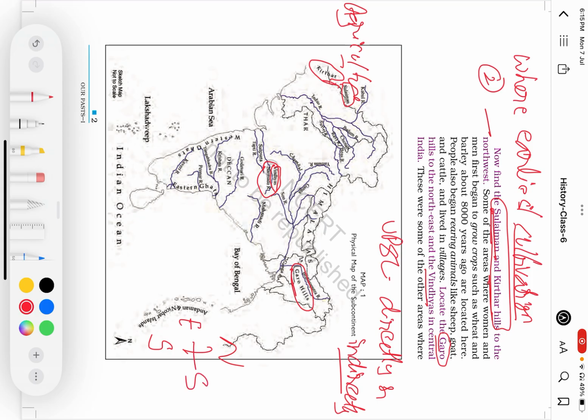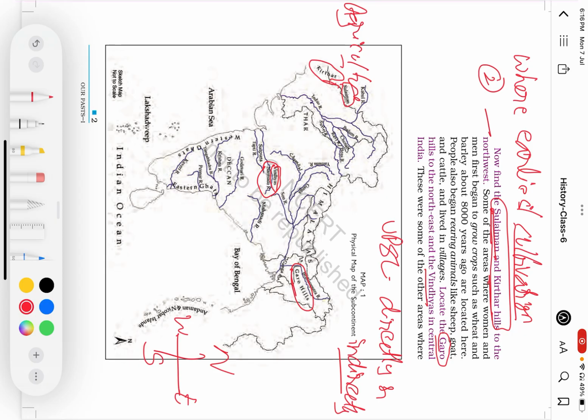So simply they ask to order these places in north to south direction or east to west direction. This forms another important aspect of how UPSC asks questions from already given information within the NCERT. See, we are not going anywhere out of NCERT. Within the NCERT, how they frame the question.